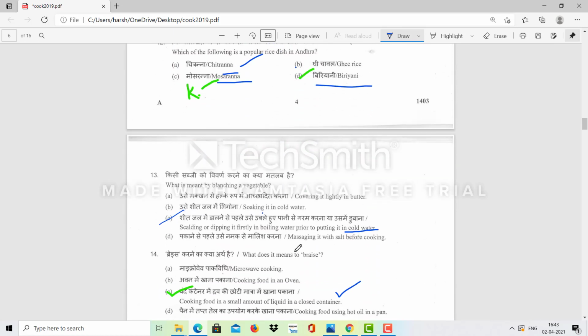What is meant by blanching a vegetable? So blanching is a process in which the vegetables are cut and then mise en place is done. Then after that the vegetables are boiled and then put in cold water. Why is this process done? Because it helps stop enzymatic action, as well as retaining the texture, color and flavor of the vegetables, and it increases the lifespan of vegetables. So it is dipping first in boiling water prior to putting it in cold water.